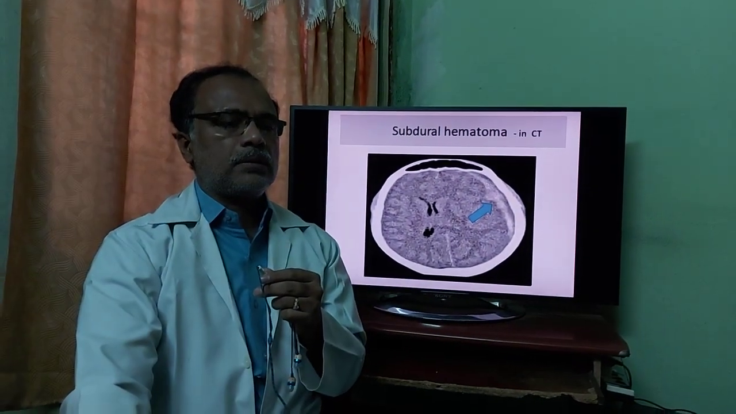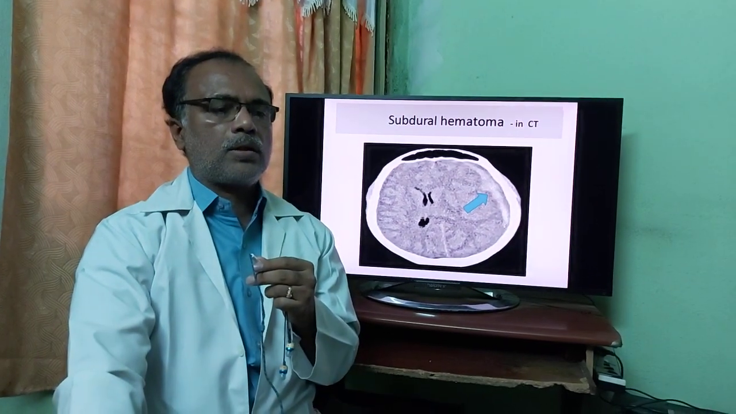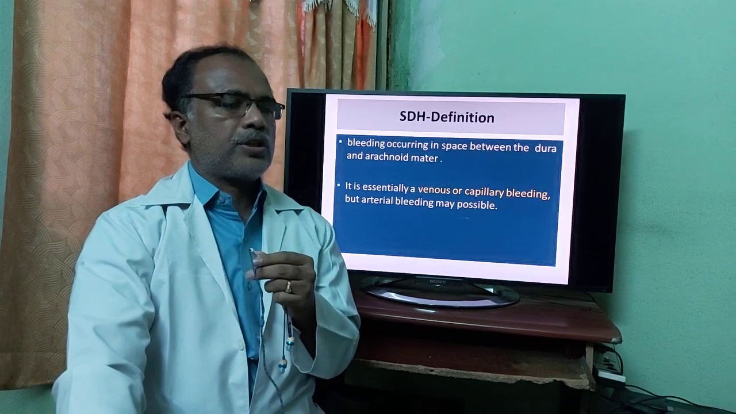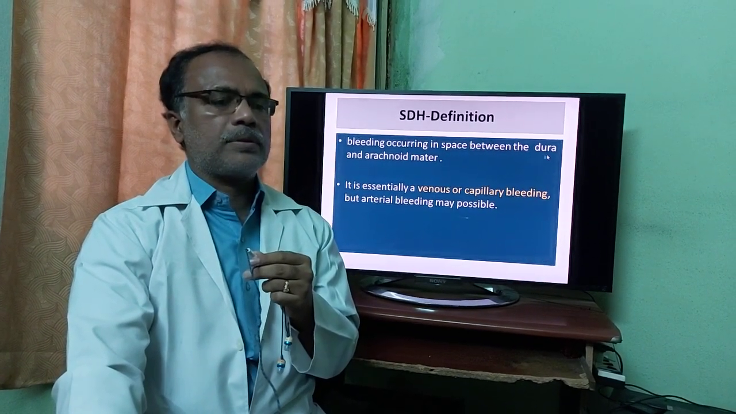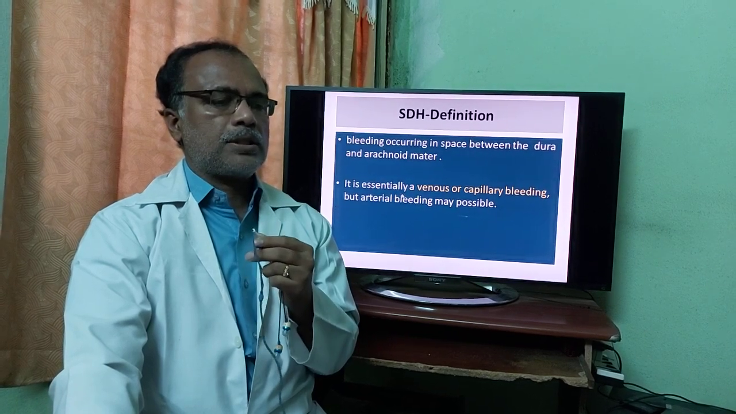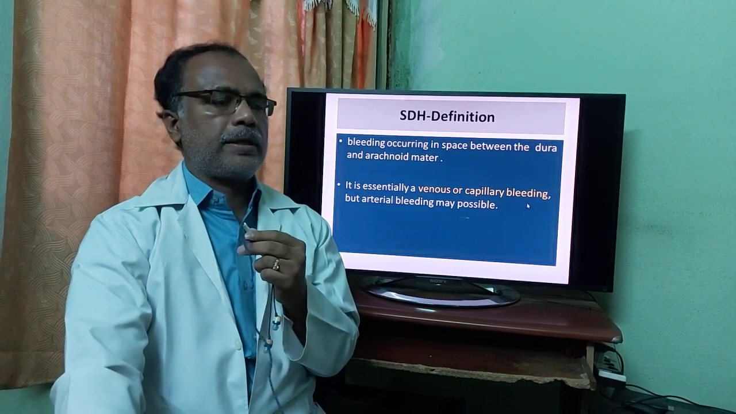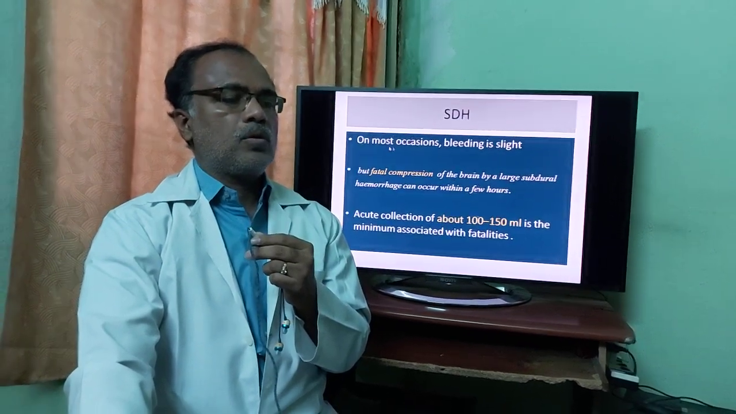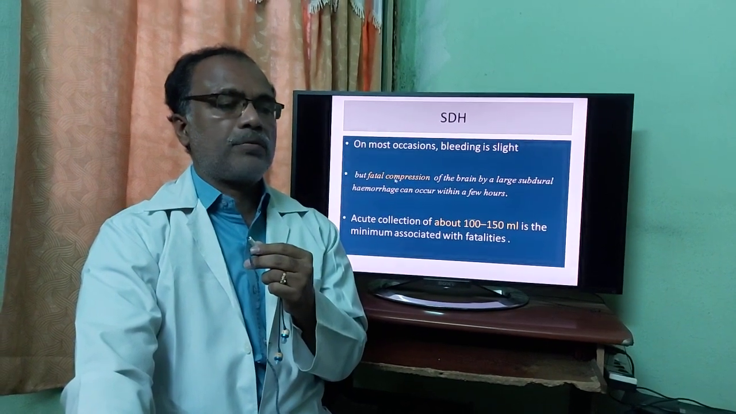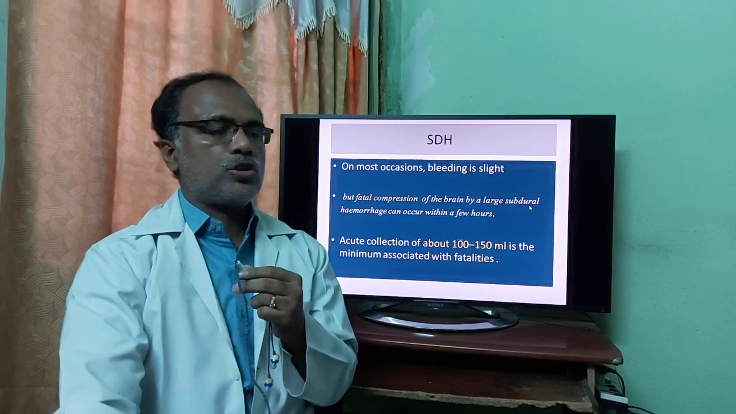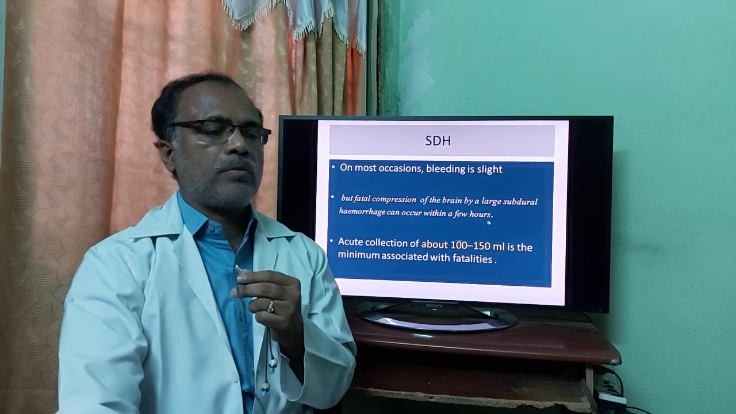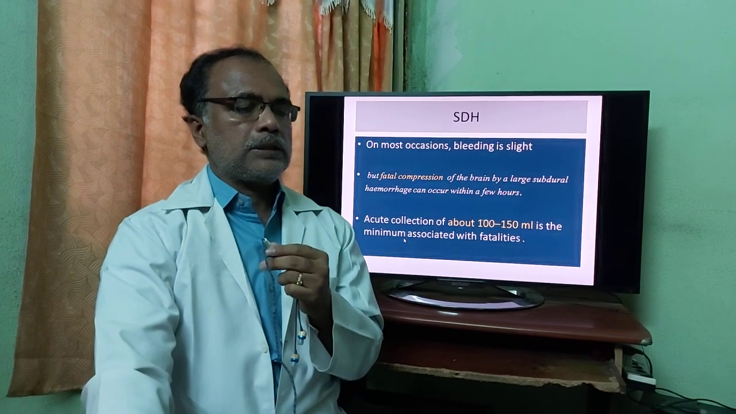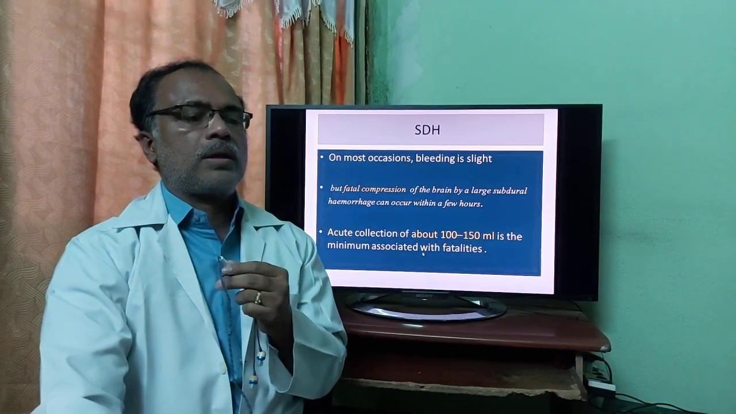CT scan reporting subdural hematoma, banana shaped subdural hematoma. Subdural hematoma definition: by definition, bleeding occurring in a space between the dura and the arachnoid matter. It is essentially a venous or capillary bleeding, but arterial bleeding may be possible. On most occasions bleeding is light, but fatal compression of the brain by a large subdural hemorrhage can occur within a few hours. Acute collection of 100 to 150 ml is minimum necessary for death.